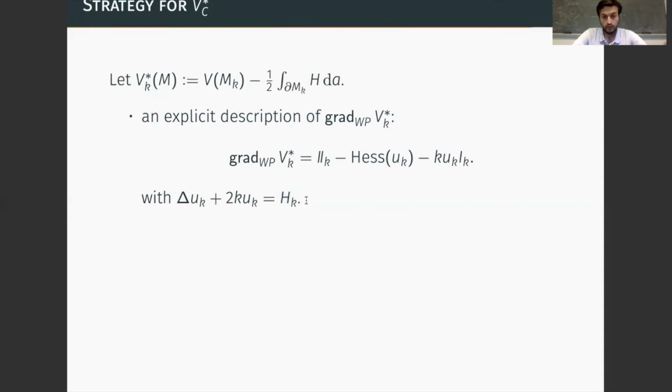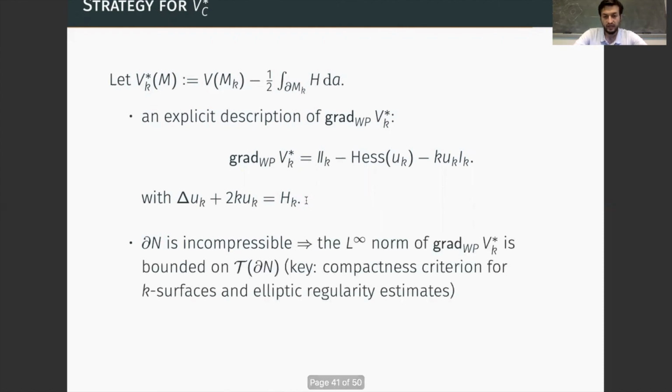And so the first step is to understand whether the flow of this vector field is defined for every time. Here we need to use again the fact that the boundary of the manifold is incompressible. Because of this, we see that the L infinity norm of the Weil-Petersson gradient of the V_K^* volume is uniformly bounded on the Teichmüller space.